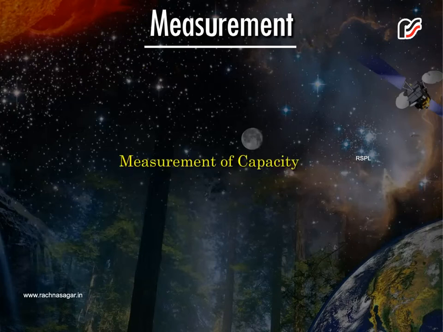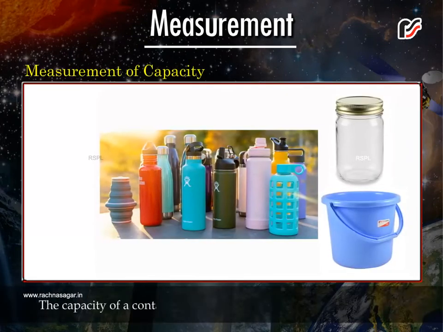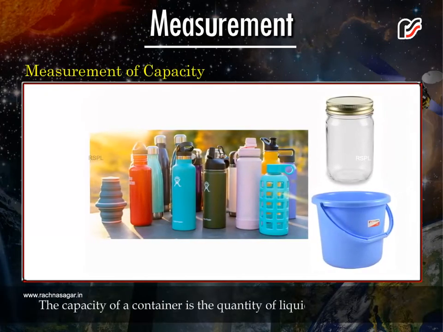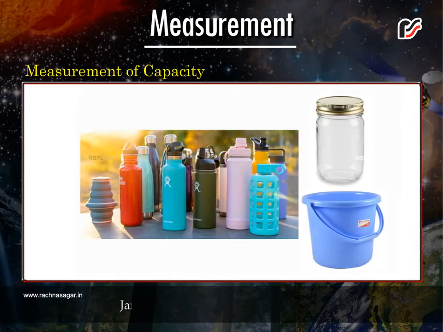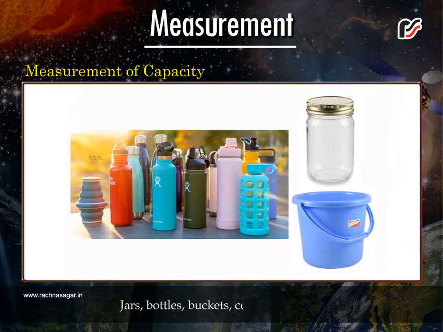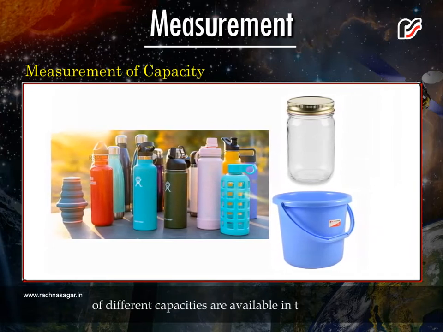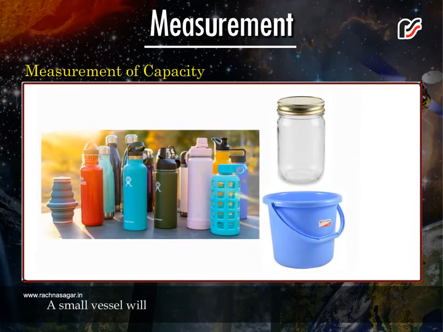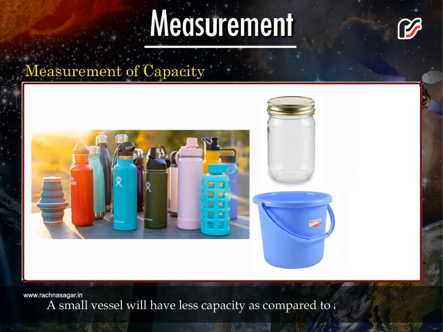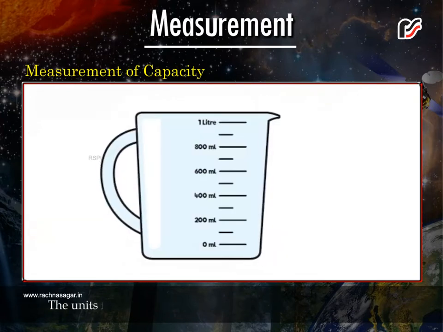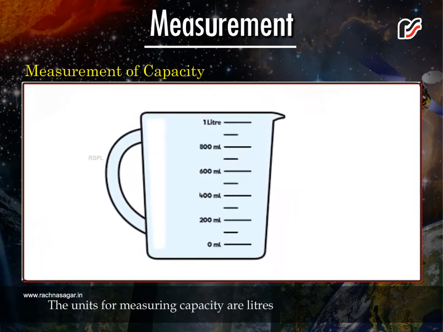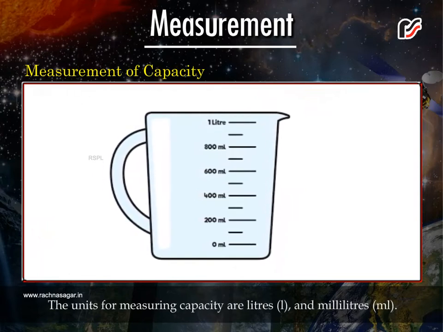Measurement of capacity. The capacity of a container is the quantity of liquid it can hold. Jars, bottles, buckets, containers, etc. of different capacities are available in the market. A small vessel will have less capacity as compared to a big vessel. The units for measuring capacity are liters and milliliters.